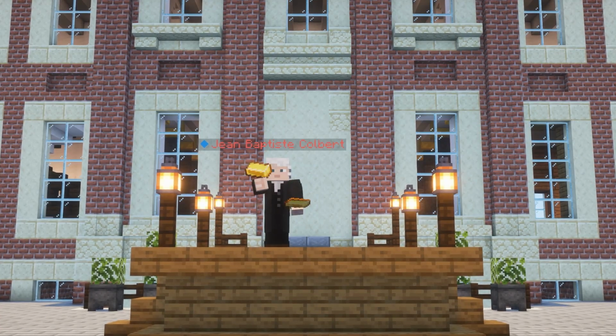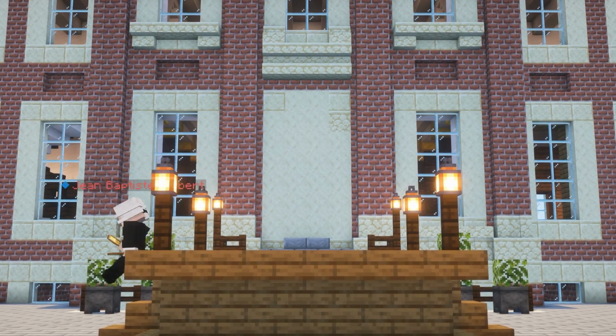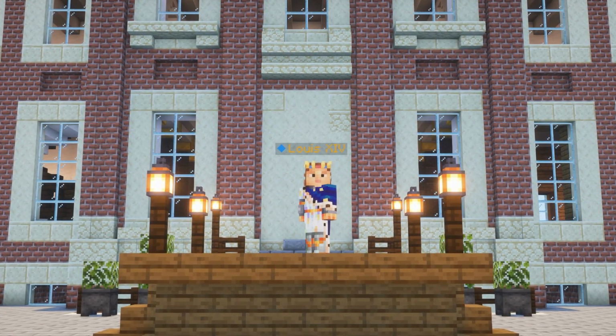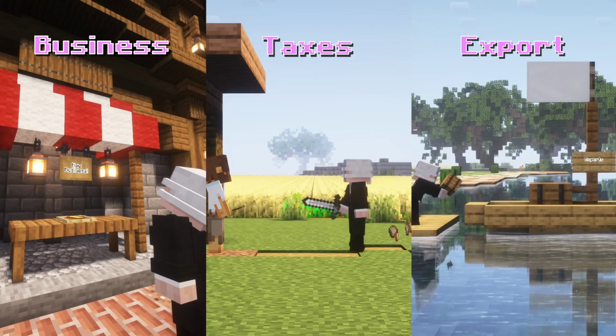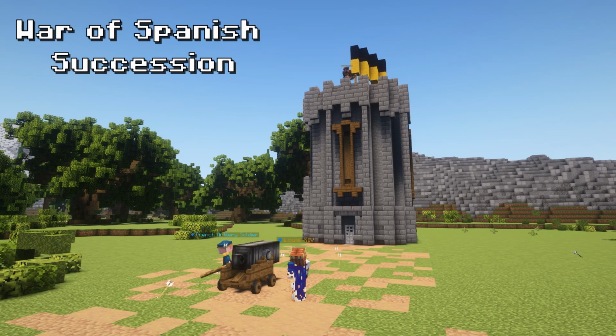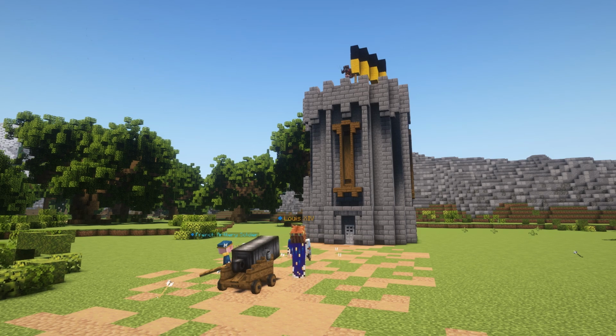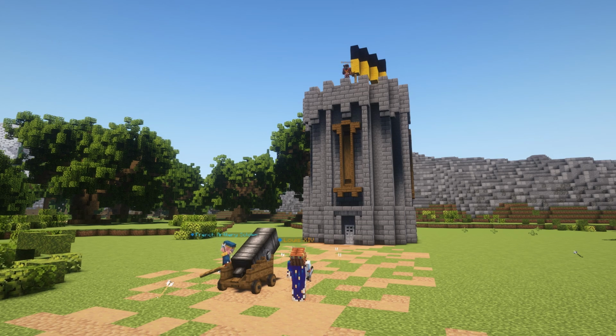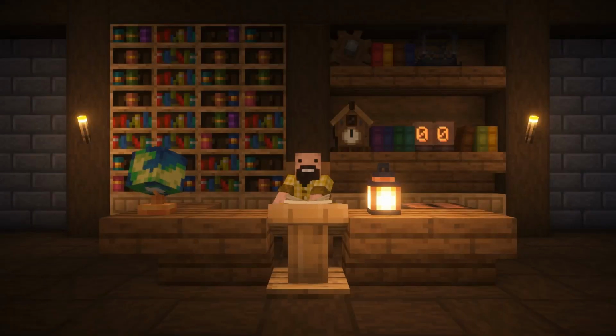One of the most famous mercantilists is Jean-Baptiste Colbert, Louis XIV's finance minister. He grew the economy by promoting business, raising taxes, and boosting exports. However, his economic gains couldn't keep up with Louis's spending, especially his wars. This left France deeply in debt and weakened the monarchy.